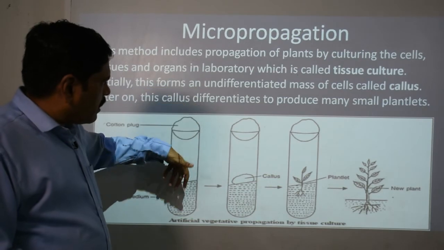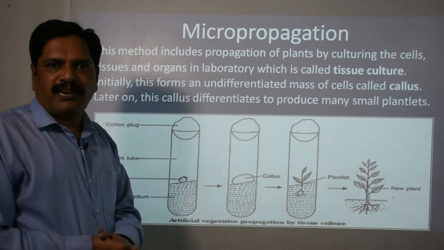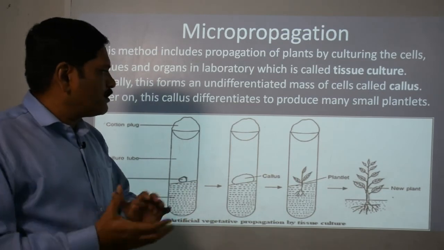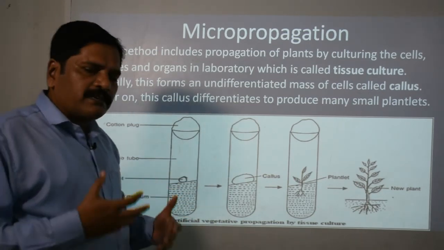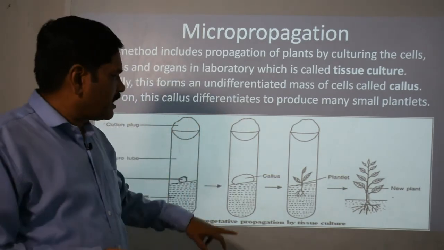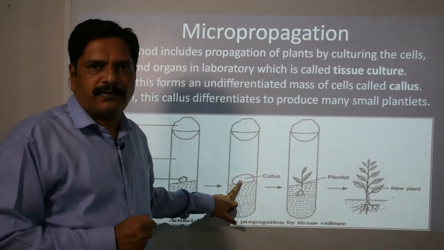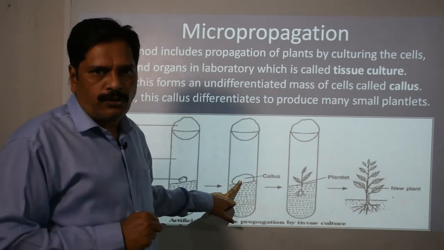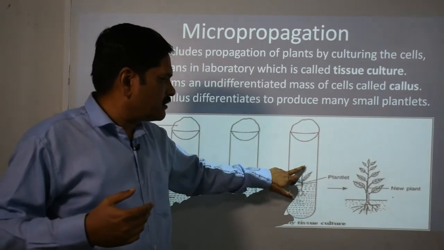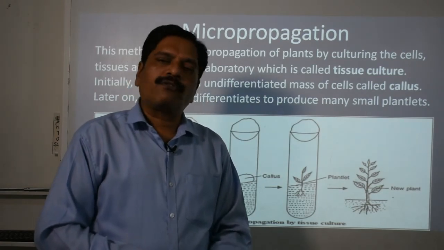It will allow the exchange of gases but doesn't allow infectious content to enter. Maintain normal temperature and pressure and motivate it to divide. It will start to divide and produce new cells, forming an unorganized mass of cells that is called callus. Either by cutting this callus into small parts, you can directly fix them into the soil and grow the new one, or you can allow it to grow further and it will turn into a developed or mature plant which can be fixed into an earthen pot or the ground.